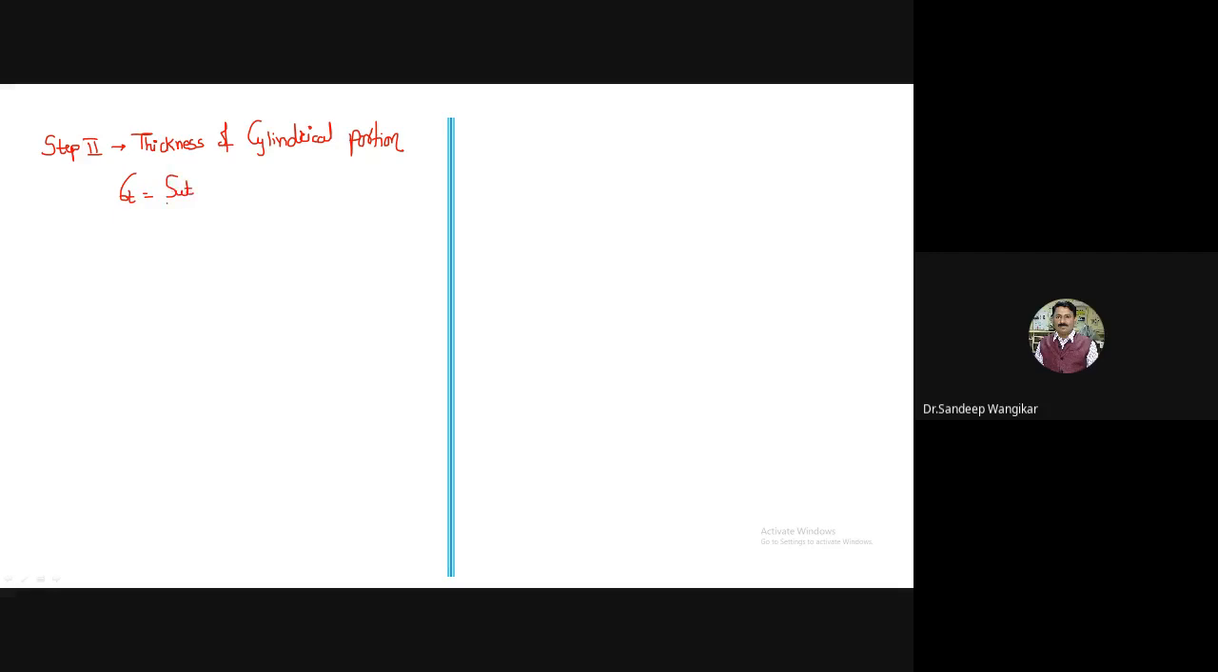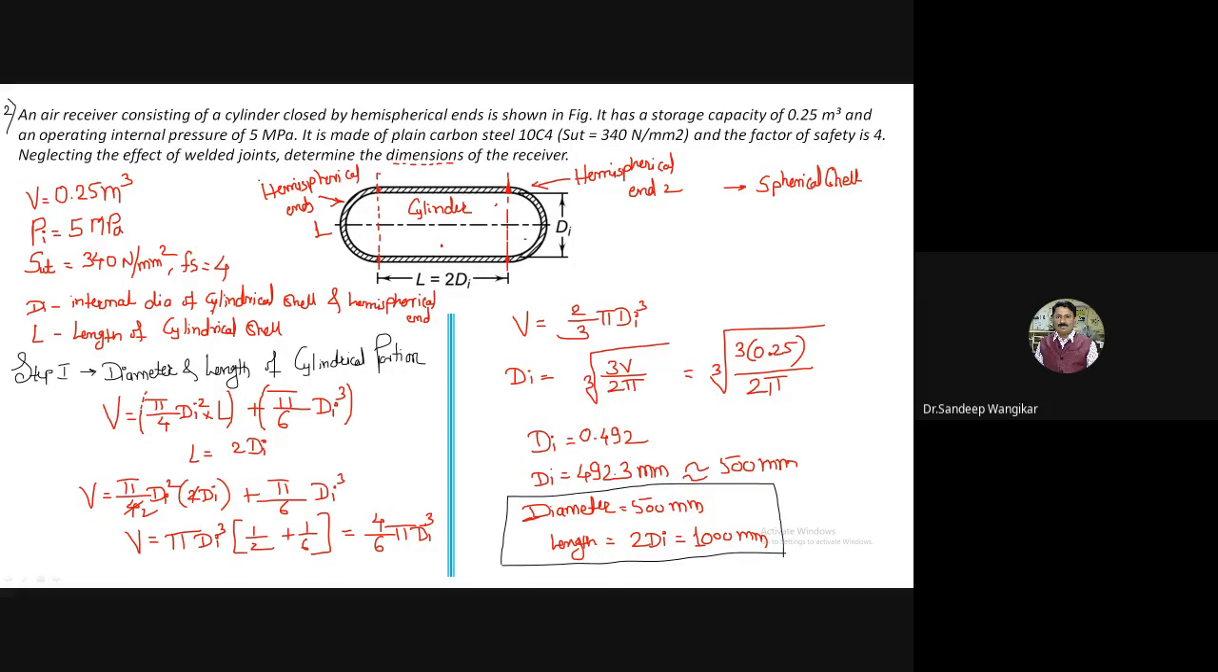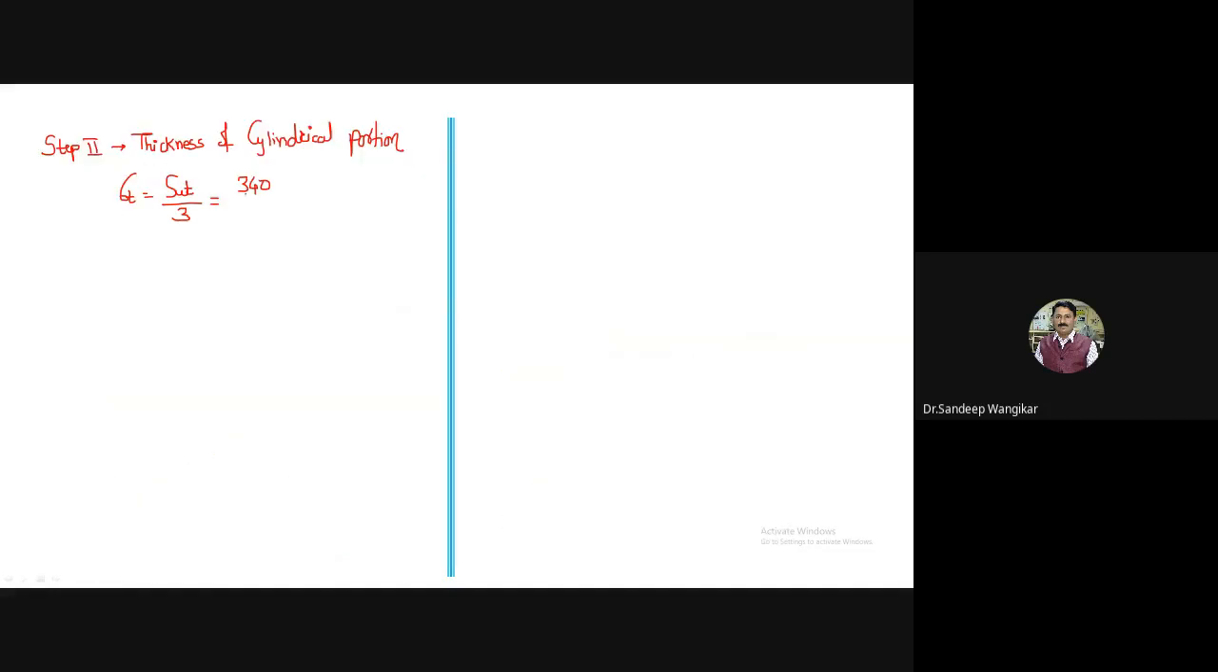So very first, let us calculate sigma t. Sigma t is equal to SUT divided by 4, is equal to 340 divided by 4. Check the values. So you will get the value 85 Newton per mm square. Now the thickness of cylindrical wall is given by.